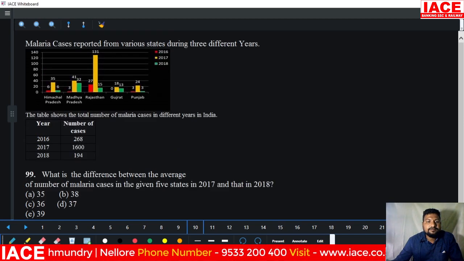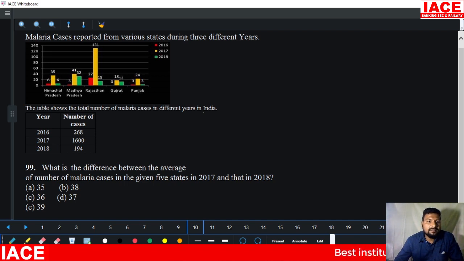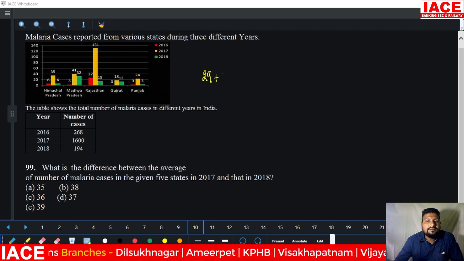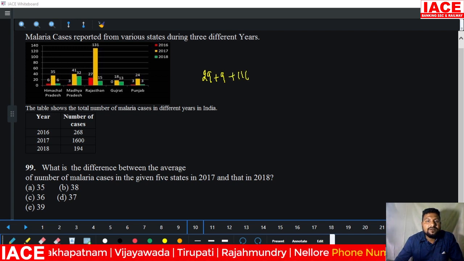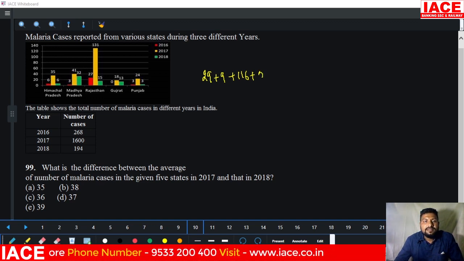Next. What is the difference between the average number of malaria cases in the given 5 states in 2017 and that in 2018? 2017, 2018. 35 to 6, difference is 29, plus 41 to 32, difference is 9, plus 131 to 115, difference is 16, plus 18 to 13, difference is 5, and 24 to 3, difference is 21.